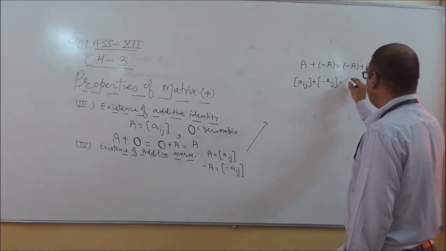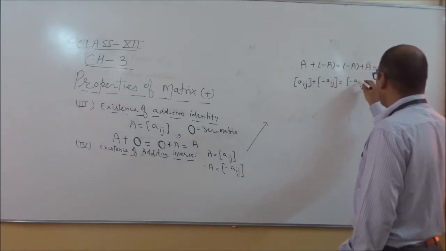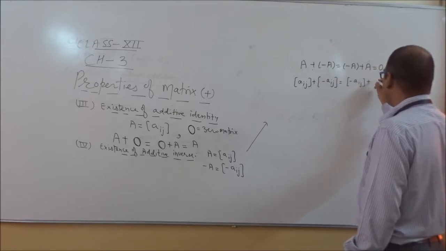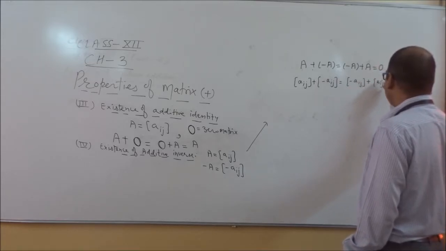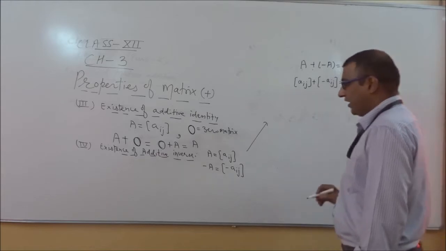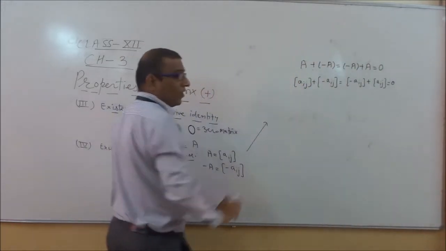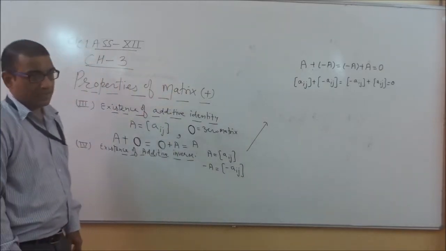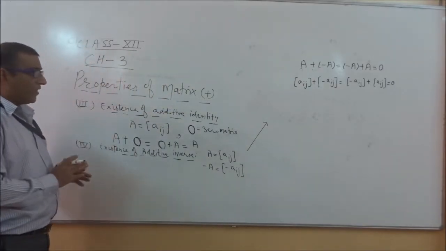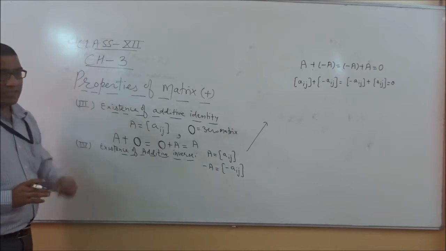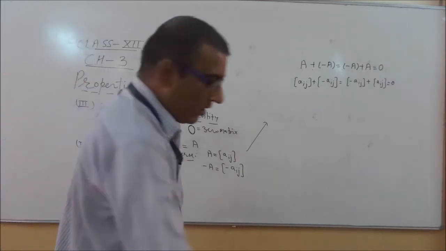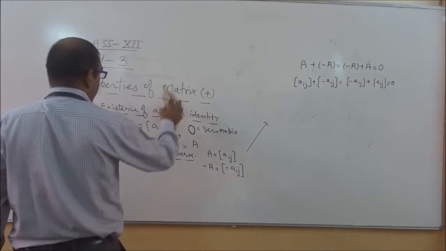It can also be written as Aij plus minus Aij. This is equivalent to minus Aij plus Aij. This is equal to 0. In this case we can say minus A is the additive inverse of matrix A. So these four properties are related to matrix addition. Now I am continuing with the next concept.